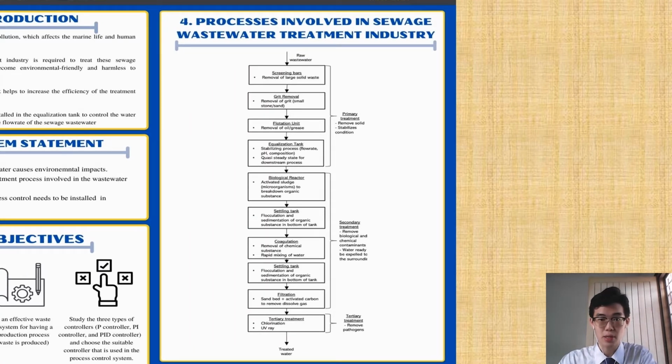Next, I'll be talking about the processes involved in the sewage wastewater treatment process. The primary treatment process helps to remove solids and oil from the wastewater and stabilizes the condition of the wastewater. Secondary treatment helps to remove biological waste, chemical contaminants, and soluble gas in the process. The water has reached the minimum of standard B of water effluent by the EPA, thus already achieving the zero waste strategy. The tertiary treatment process will remove pathogens from the wastewater for commercial use.